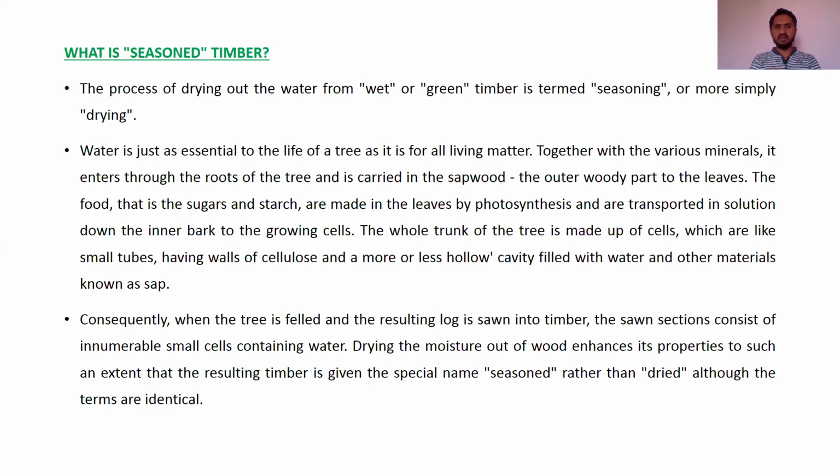Here in this paragraph, all living beings are made up of water. Even the tree contains water. The tree gets water from the roots. From the roots we take the water and other material, which is transported through the stem to the branches and leaves. In the leaves, the food is prepared by photosynthesis. Sugar and starch are prepared, which are sent back to all other parts of the tree as food.